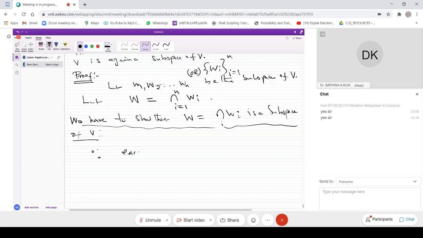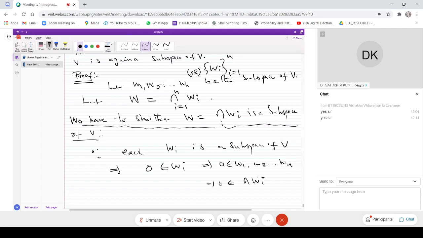Since each Wi is a subspace of V, this implies that the zero vector will be in each Wi. So zero will be in W1, W2, etc., in Wn, which implies that zero will be in the intersection of Wi. That is what we have assumed, that W1, W2, etc., Wn are subspaces of V, so by the definition of subspace, zero must be there. One is true.